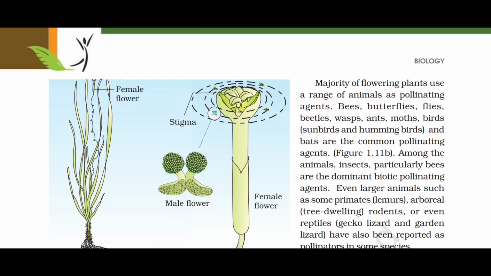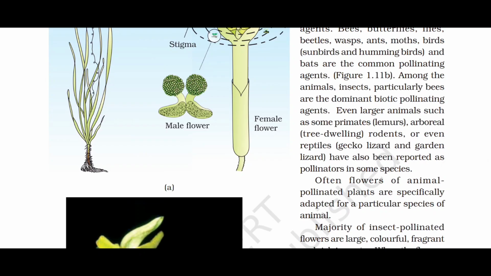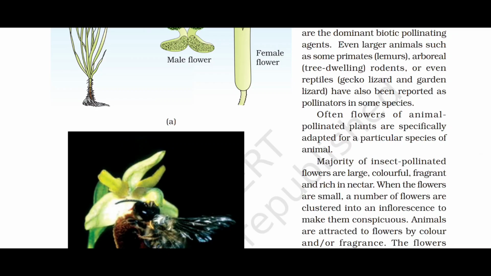The majority of flowering plants use a range of animals as pollinating agents. Bees, butterflies, flies, beetles, wasps, ants, moths, birds, sunbirds and hummingbirds, and bats are the common pollinating agents. Among the animals, insects, particularly bees, are the dominant biotic pollinating agents. Even larger animals such as some primates, lemurs, arboreal tree-dwelling rodents, or even reptiles, gecko lizard and garden lizard, have also been reported as pollinators in some species.